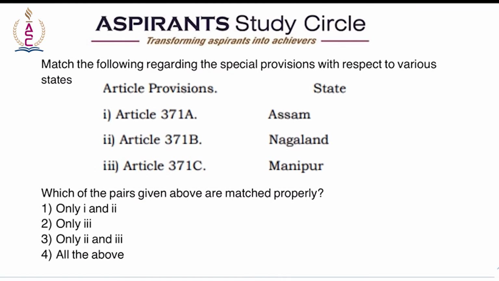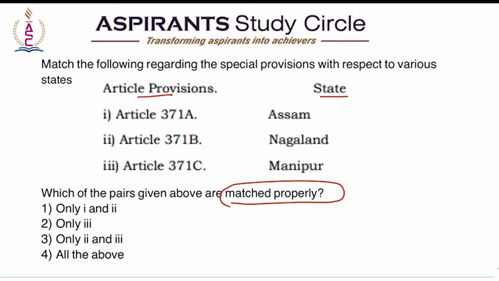Match the following regarding special provisions with respect to various states. So here we have the article provisions, and here we have the state. Article 371A Assam, Article 371B Nagaland, Article 371C Manipur. Which of the pairs given above are matched properly? So Article 371A makes special provisions for Nagaland.